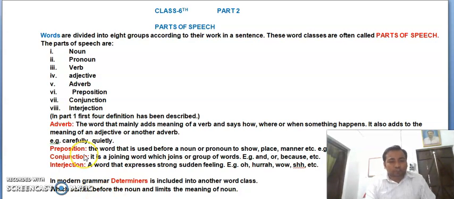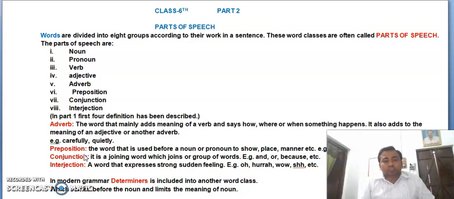The second point is the preposition. Prepositions are those words which come before a noun or a pronoun to show its place, manner, etc. For example, in a sentence, it may be at, in, to, with, etc. If we are using these words in a sentence, then we can use them as: I live in Sarai, or I live in Hajipur. This is how we can use these examples.